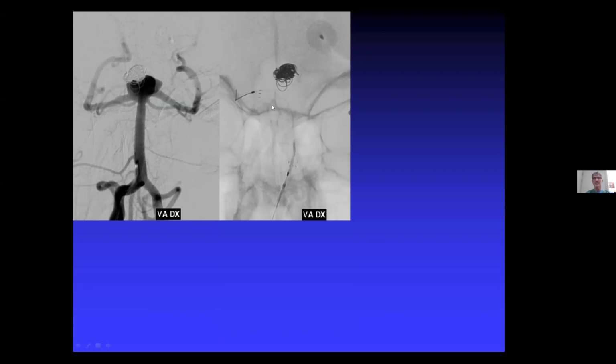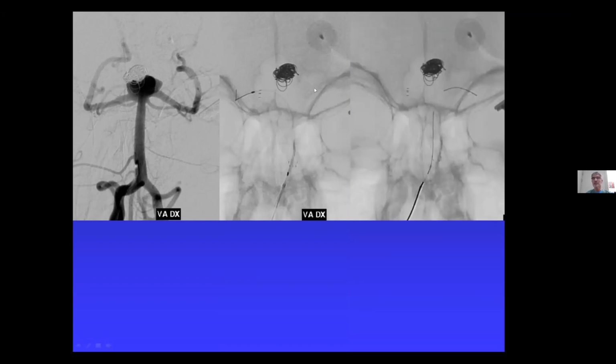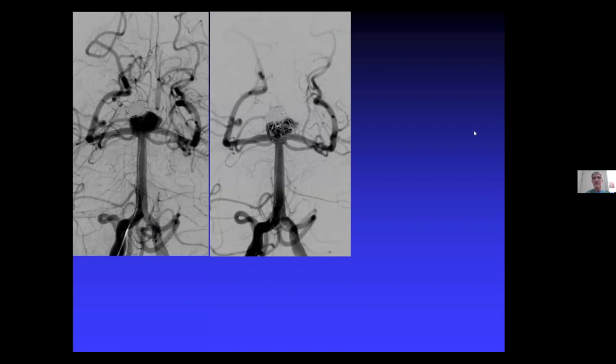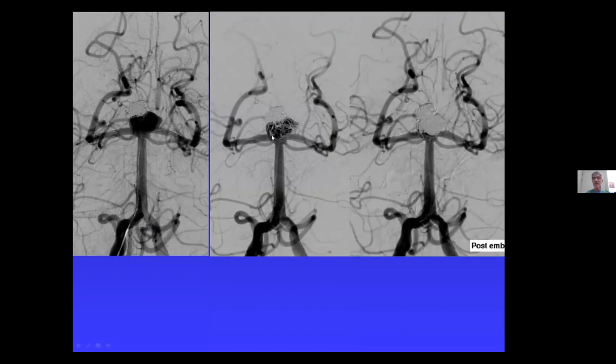After the first stent, I put a delivery microcatheter in the aneurysm sac and put another stent from the left PCA to the basilar. You see, the other stent was another type, and we cannot see anything of the stent because they were not visible at that time. After that, having secured the neck, I placed coils in the sac and achieved this packing density, and I was happy with that.